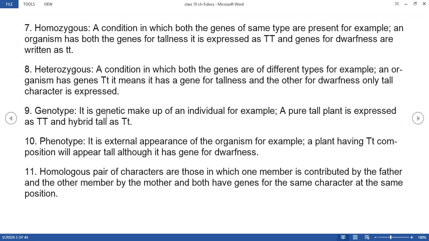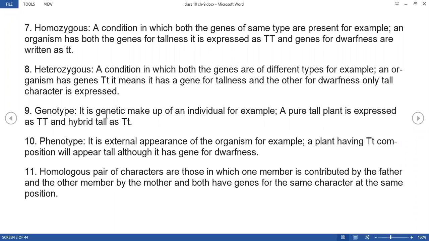Now see over here, if a pure tall plant is there, then it is not going to have any of the characters or any of the genes of a small plant, right? So genotype means, if a pure tall plant is there, it is expressed as capital T, and if a hybrid is there, hybrid means a combination of two different things, right? So it will be capital T, small t. That is nothing but the genotype of a particular individual.